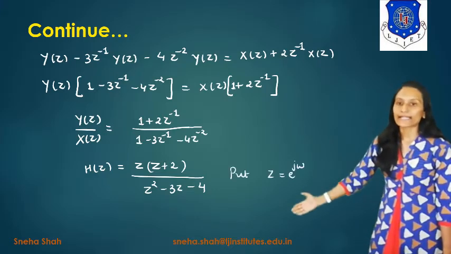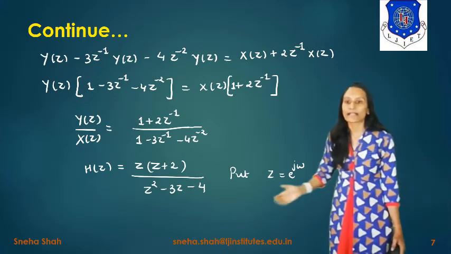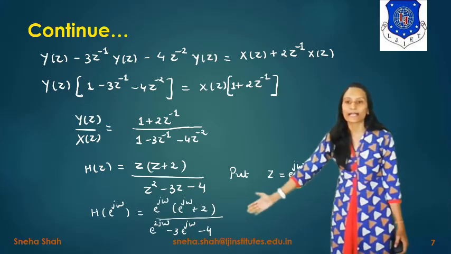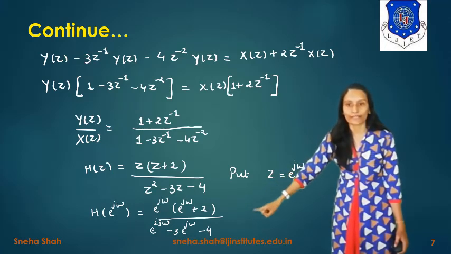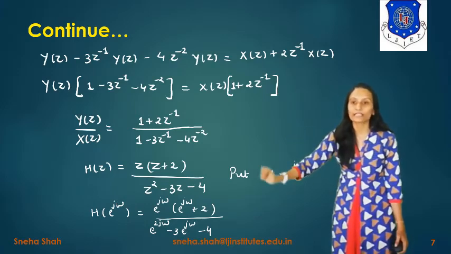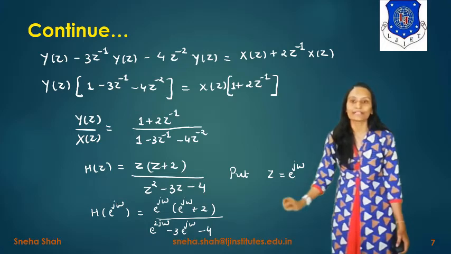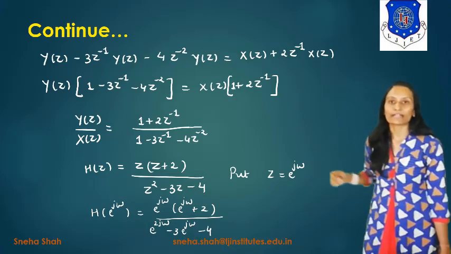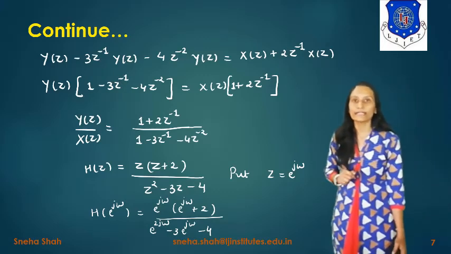By putting z equal to e raised to j omega, it will give you the final term as H of e raised to j omega equal to e raised to j omega in bracket e raised to j omega plus 2, divided by e raised to j omega square. It means e raised to 2j omega minus 3 e raised to j omega minus 4. So this way we can find the impulse response in the frequency domain.